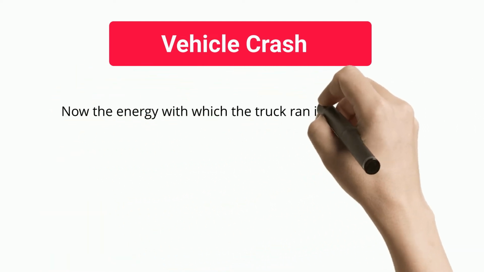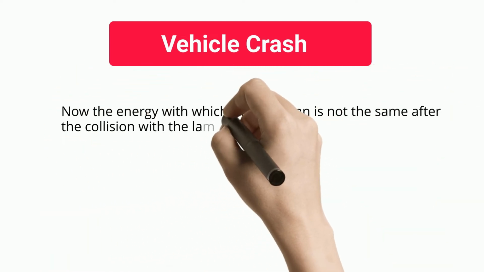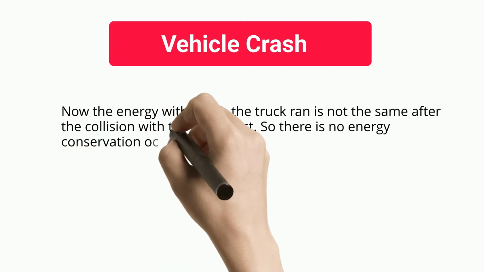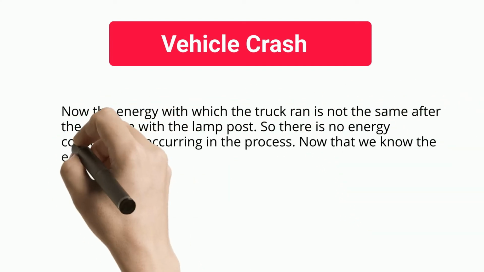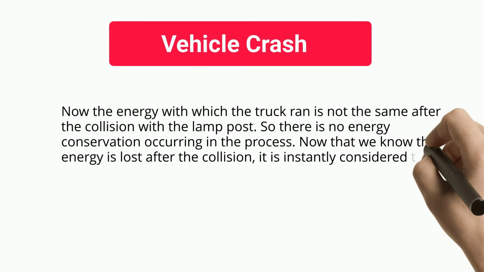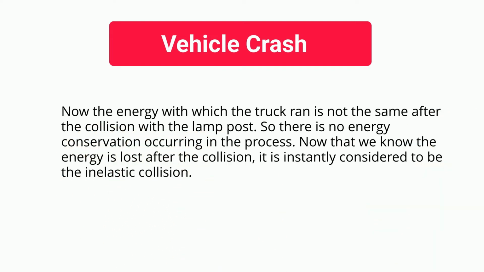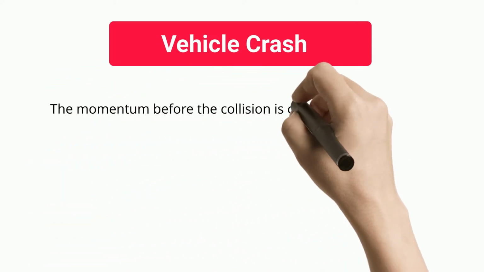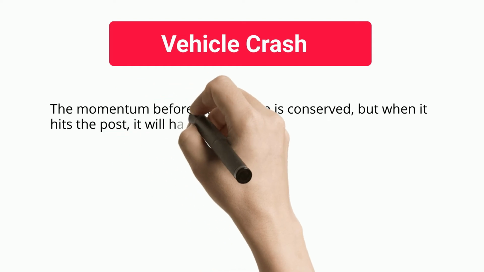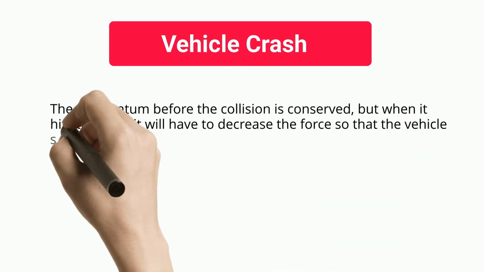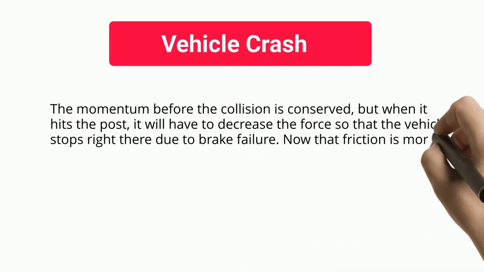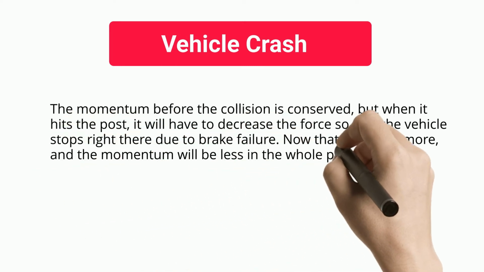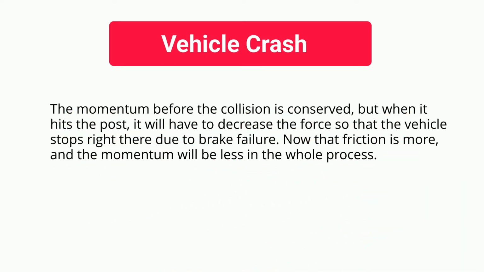The energy with which the truck ran is not the same after the collision with the lamp post. So there is no energy conservation occurring in the process. Now that we know the energy is lost after the collision, it is instantly considered to be an inelastic collision. The momentum before the collision is conserved, but when it hits the post, it will have to decrease the force so that the vehicle stops right there due to brake failure.